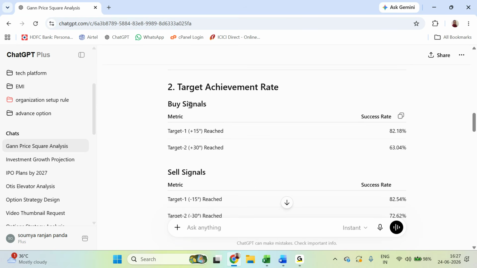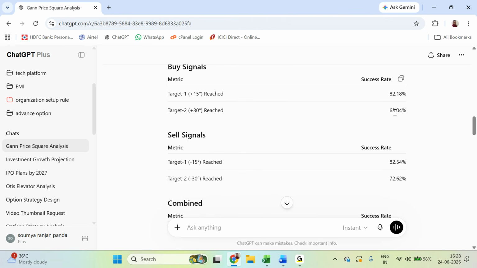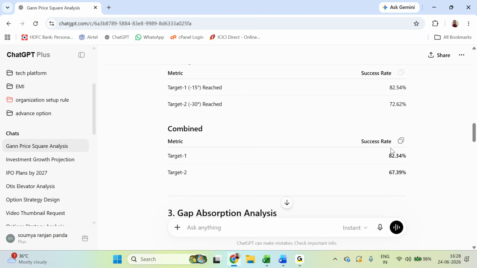And then it is giving that target one reached 82%, target two reached 63% of the days on which the signal breakout happened. So it shows what percentage of the days it has reached the first target and second target. We can go for third and fourth also, but definitely it will reduce. Sell signal days also, whatever days we got the sell signal, it has given, along with the combined target 1 and target 2 matrix.